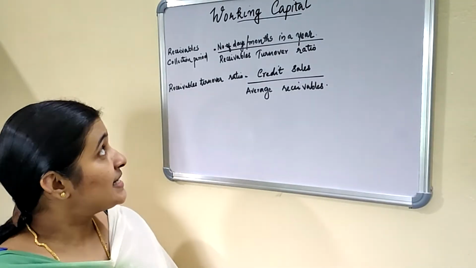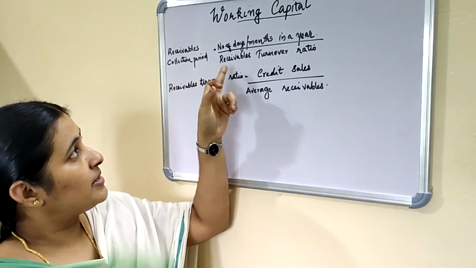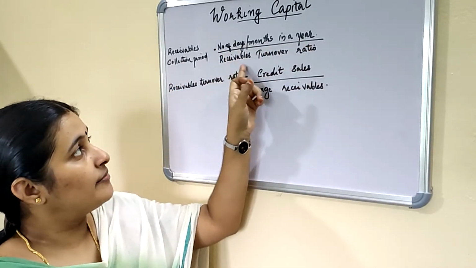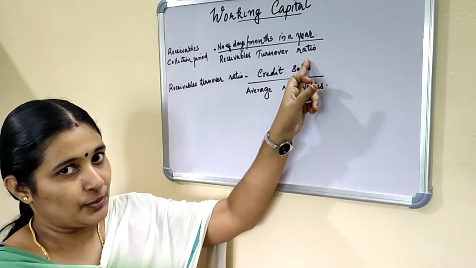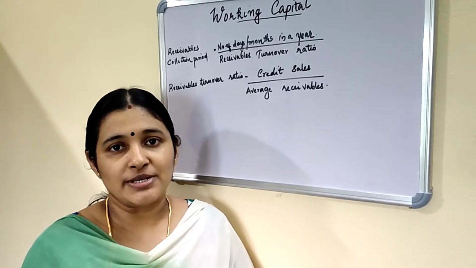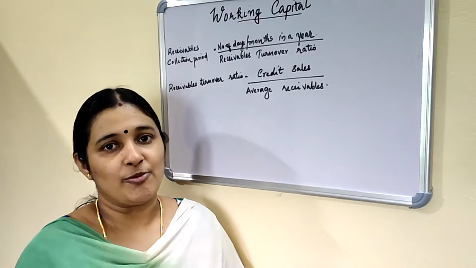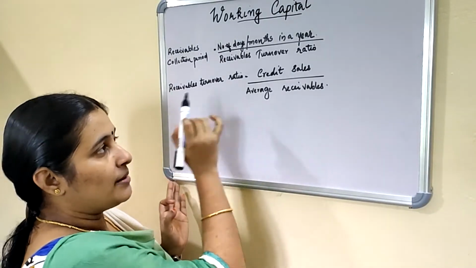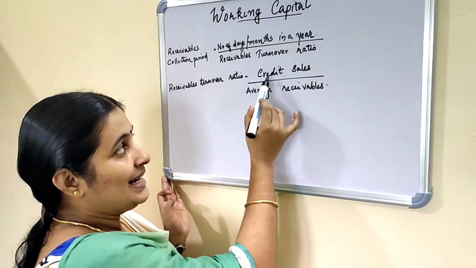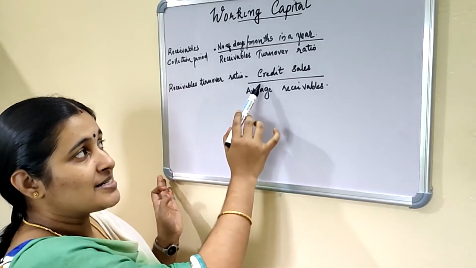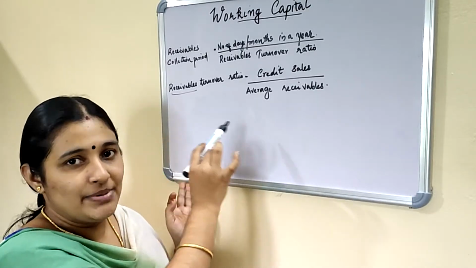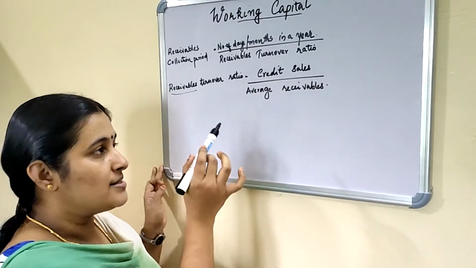The next one is receivables collection period. It can be calculated like inventory holding period: number of days or months in a year divided by receivables turnover ratio. Receivables turnover ratio here means the speed with which the dues of the business are collected. Dues means receivables. Receivables turnover ratio can be calculated by dividing credit sales by average receivables. Credit sales is considered because cash sales cannot be considered, because receivables are the debtors of the business. So only credit sales needs to be considered.